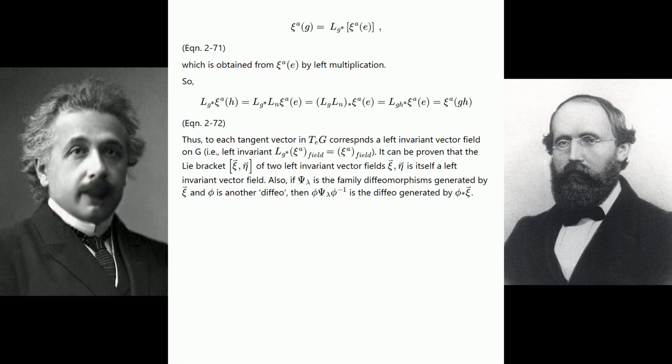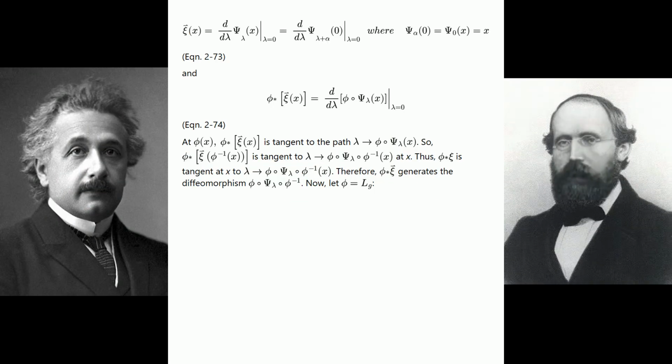It can be proven that the Lie bracket [ξ vector, η vector] of two left invariant vector fields ξ vector, η vector is itself a left invariant vector field. Also, if ψ_λ is the family of diffeomorphisms generated by ξ vector and φ is another diffeo, then φ ψ_λ φ^{-1} is the diffeo generated by φ_* ξ vector. See equation 2-73. And see equation 2-74.